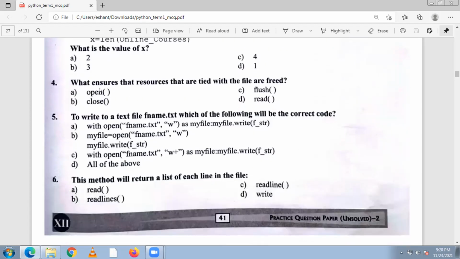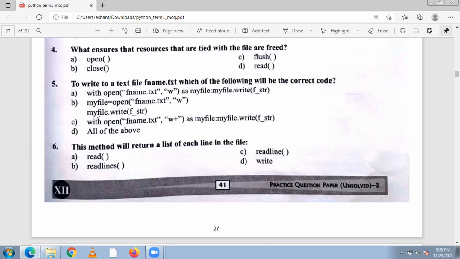Now, what ensures that the resources tied with the file are freed? These are the 4 options. We have to give the answer for freeing the file. Open and close are both for opening and closing the file. Read is for reading. It is asking about freeing. So who frees? Close. Once you close the file, it will free. So the fourth answer is B.